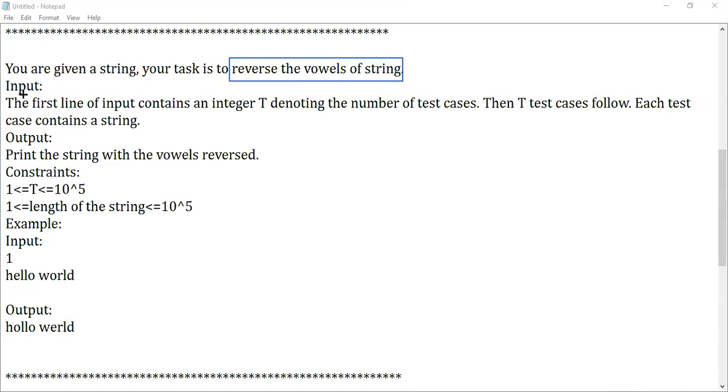Here, the input: the first line contains an integer T, the number of test cases, like the number of sample inputs and sample outputs. Then T follows, and each test case contains a string. So if two inputs are given, two outputs are given. This is what they mention as input. In the output, we are supposed to display the string with vowels reversed. So from the given string, we reverse the vowels and print it. Here the number of test cases given is 1. The first given input is hello world. So let me write it.